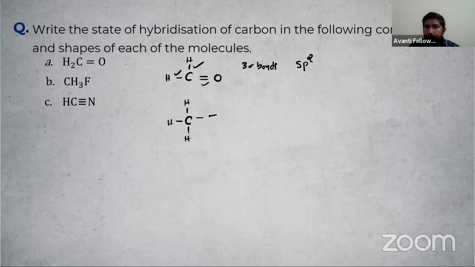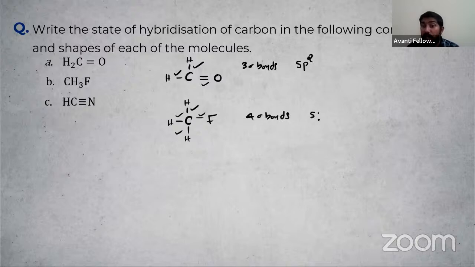CH3F. How many sigma bonds? So 1, 2, 3, 4. So 4 sigma bonds. That means what is the hybridization? That is sp3 hybridization. Then, we have got the hybridization. Now you have to tell me the shape here.